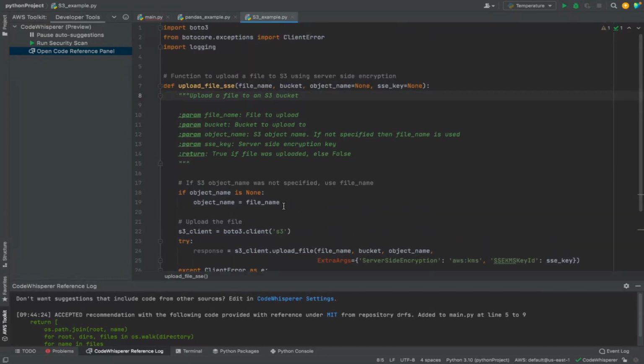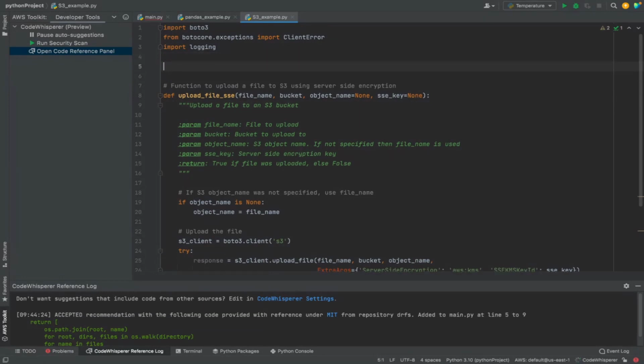Now the developer's task becomes more creative, where they would focus on actually solving a business problem, breaking down problems into smaller tasks. And once you break down the problem into smaller and smaller tasks, then CodeWhisperer, based on your task description, should generate the code for you.